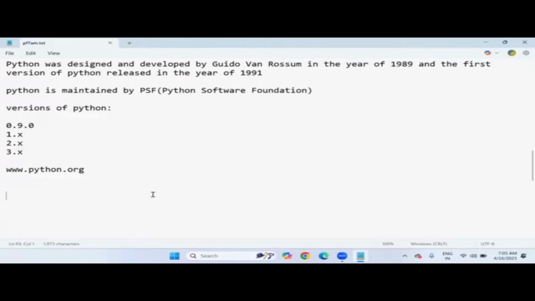So first of all, before downloading and installing Python, check in your system whether Python is already installed or not. How do we check? Simply go to the command prompt and type python --version. With this command, it will be easy to find out whether Python software is already present in your system or not. You will come to know that. So this command we need to supply in the command prompt.